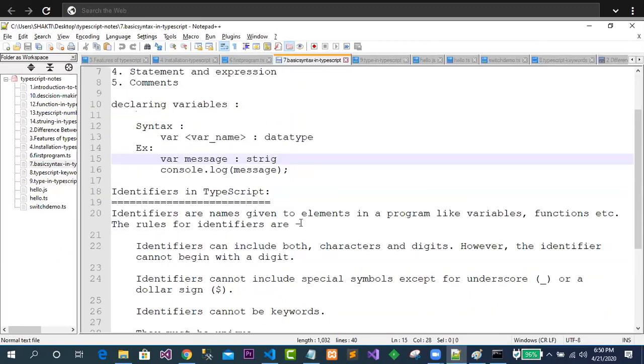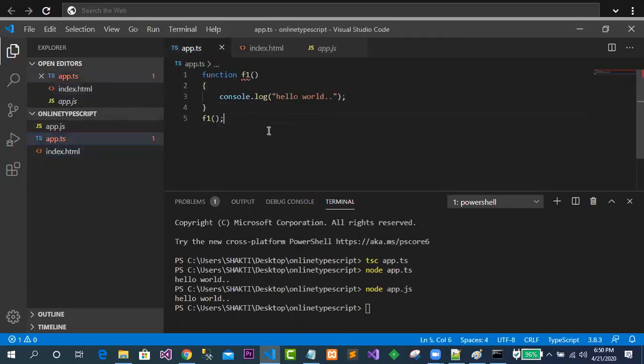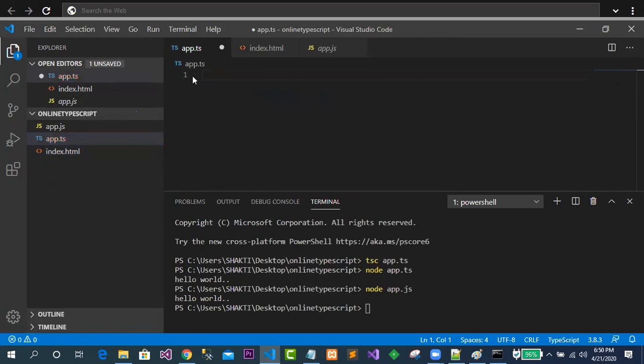We will see what the default data type is if you're not specifying the data type. Let me go to the TS part again. In the TS part, I will simply take a variable, suppose the variable is sname, for student name, and here I will give the type string. This is the way we declare the variable. Suppose I assign Sakti over here. So this is a variable declaration in TypeScript.